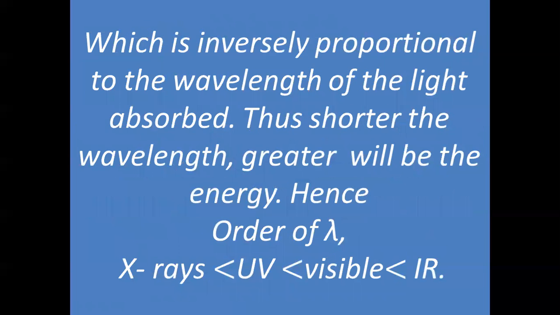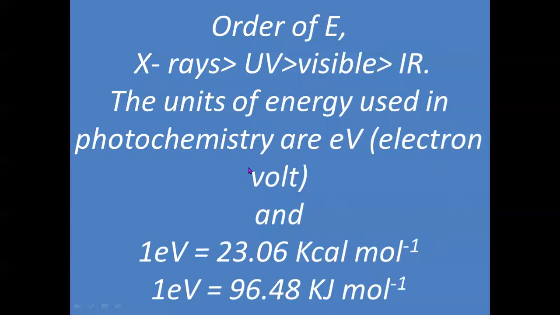And the last thing is the order of wavelength. If we have different regions of EMR, then X-rays will have the lowest, shortest wavelength, and IR will have the longest wavelength. And the reverse is the order of energy. X-rays will have the highest energy and infrared radiations will have the lowest energy. And in photochemistry, energy is expressed in units of electron volt.